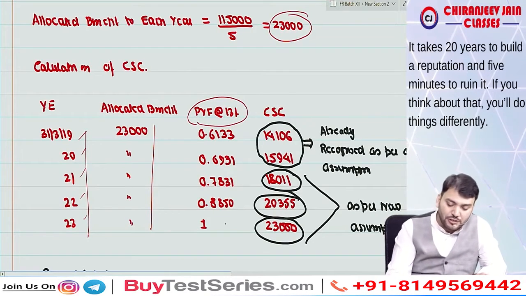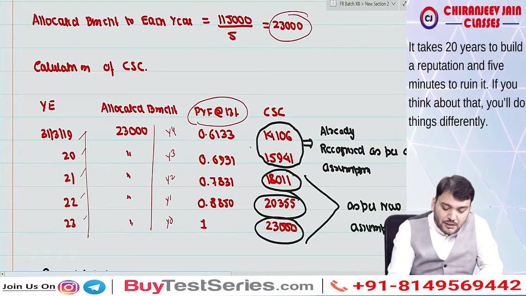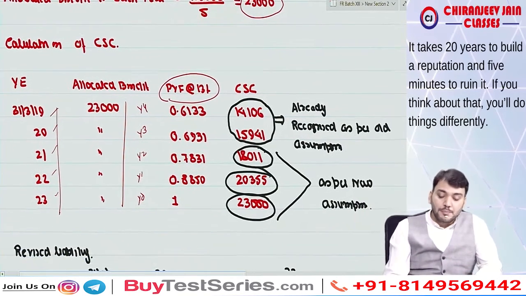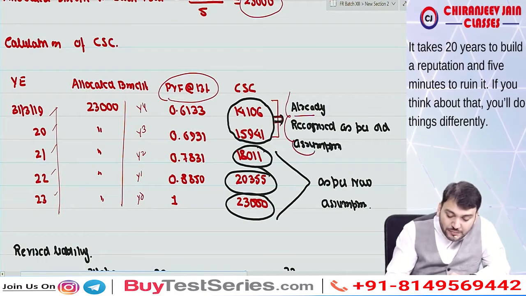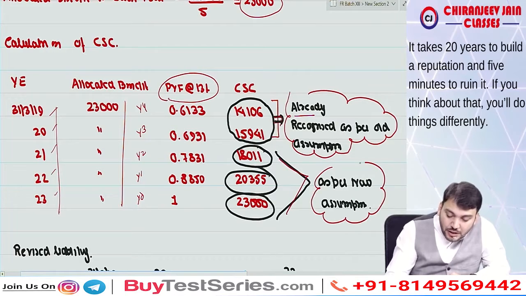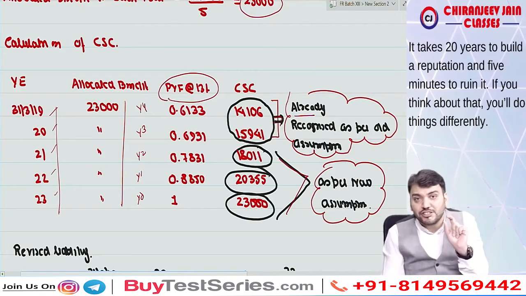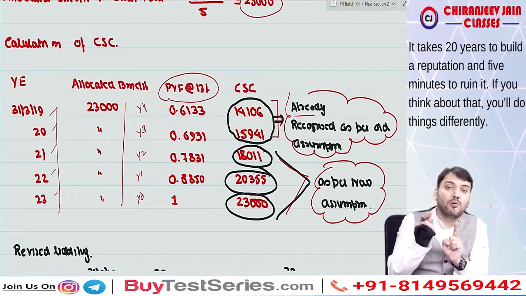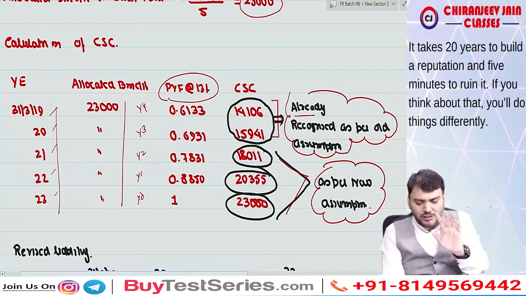13%. Correct. Now understood. This is y0, this is y1, this is y2, this is y3, this is y4. Okay sir, then we can find out the current service cost. But can I say these 2 years are already recognized as per the old assumption, and this amount is as per the new assumption? Means can I say now the opening liability needs to be adjusted as the difference between the old assumption amount and the new assumption amount. The difference will be either actuarial gain or loss. I hope you are understanding.